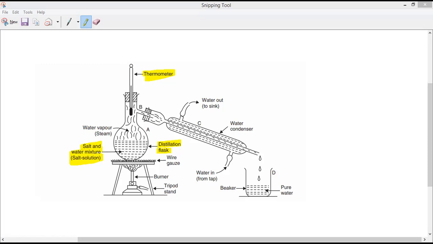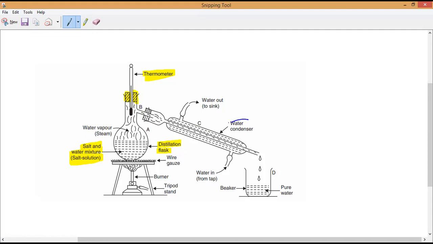That is why we have to set up the thermometer at the top of the distillation flask with the help of a rubber cork. What is the importance of the rubber cork here? I have kept the rubber cork here. Can anybody tell me? The vapors will not escape. Yes, vapors cannot escape. That is the importance.